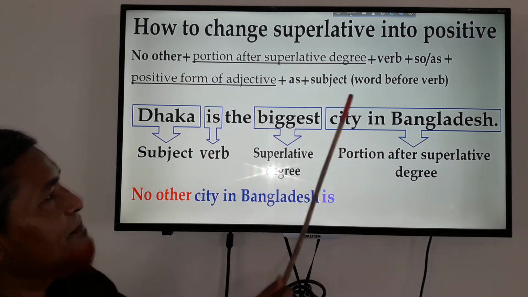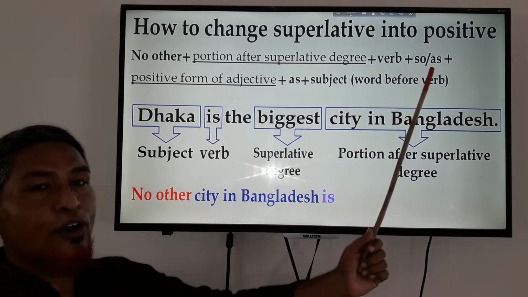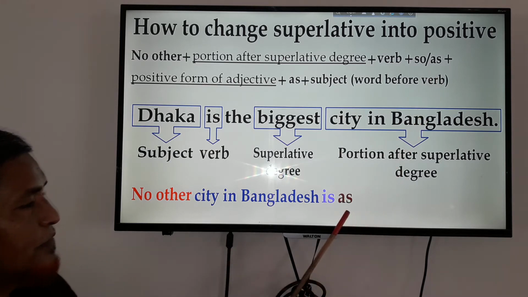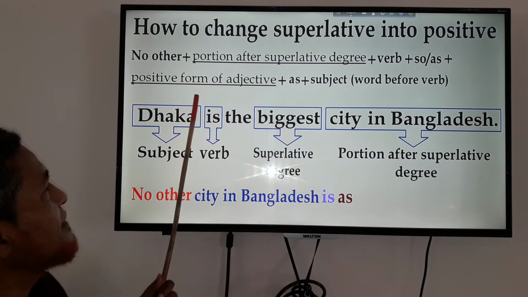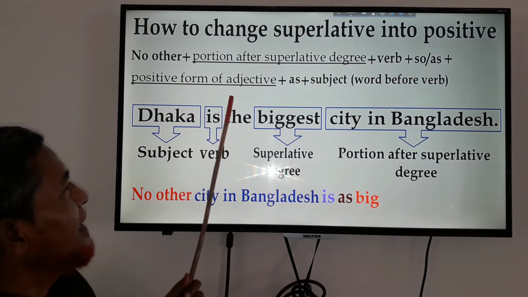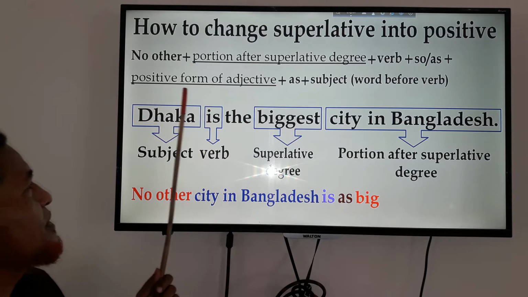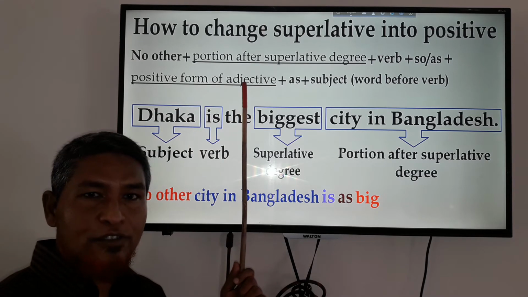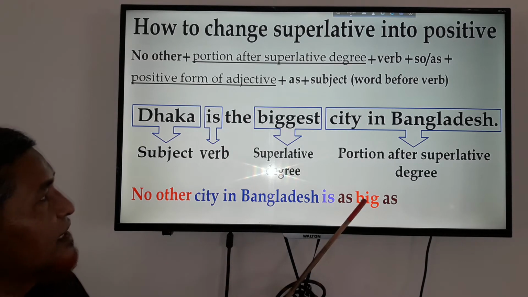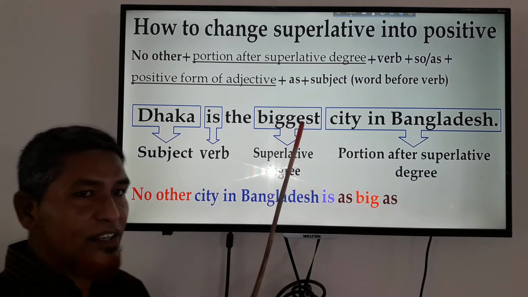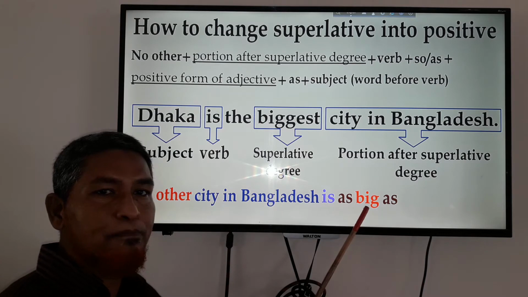Then you will have to write so or as. So we will write any one of these. And then you will have to write the positive form of the superlative degree. Here is the biggest, and it will change into big.